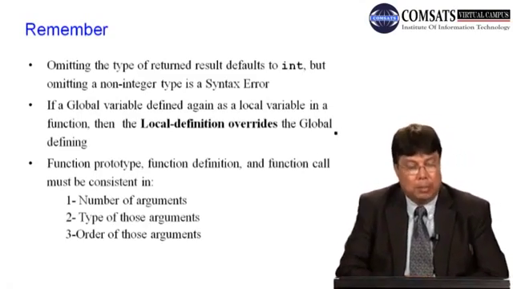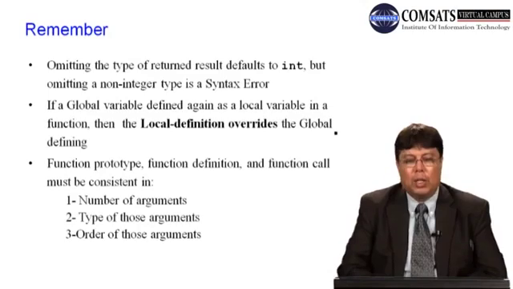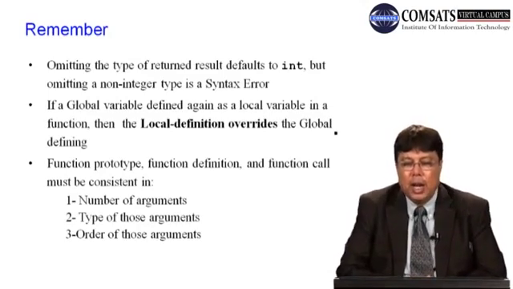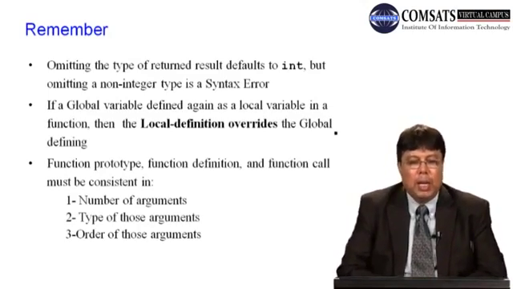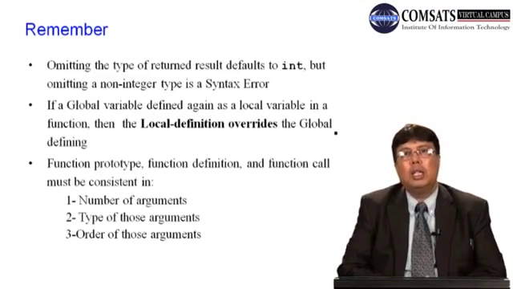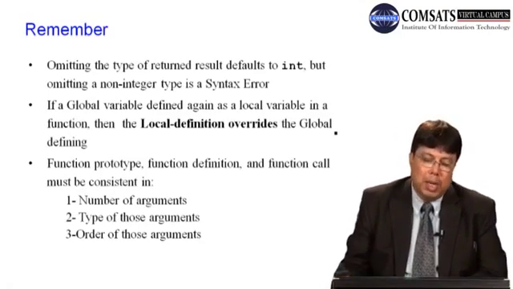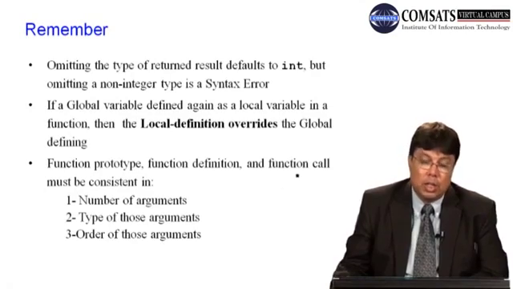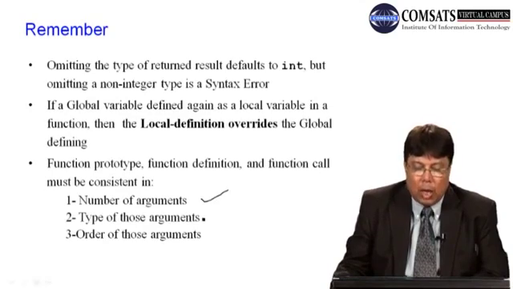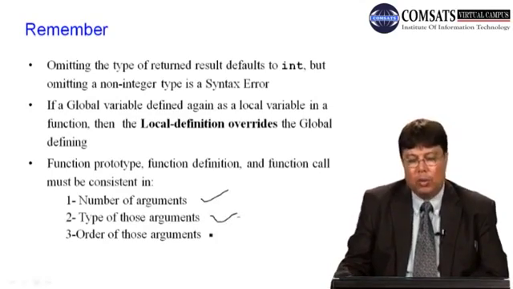Now let me tell you an example. Function prototype, function definition and function call must be consistent. All three things must be consistent: function prototype, function calling and function definition. Consistent in terms of the number of arguments, the type of those arguments and the order of those arguments.